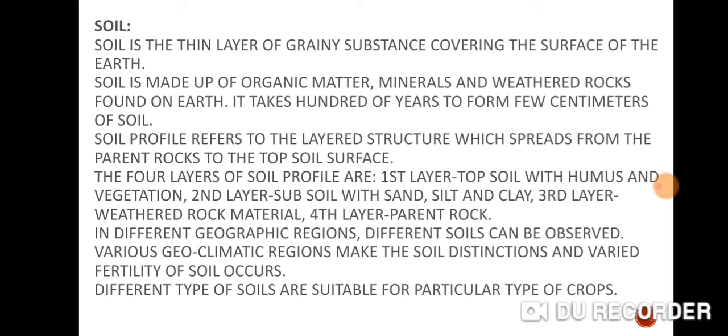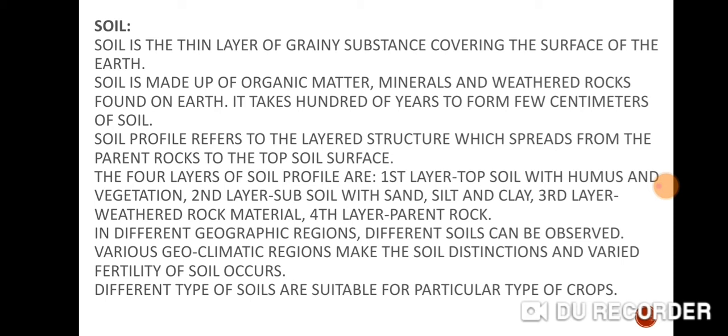Soil is made up of what? Soil is made up of different things like organic matter, minerals, and weathered rock, which is found on the earth's surface. The long process of weathering is responsible for the formation of soil. But first of all, you should know the meaning of weathering. Weathering is the process of breaking up and decay of exposed rock by temperature changes, frost action, plants, animal and human activity. This is known as weathering.